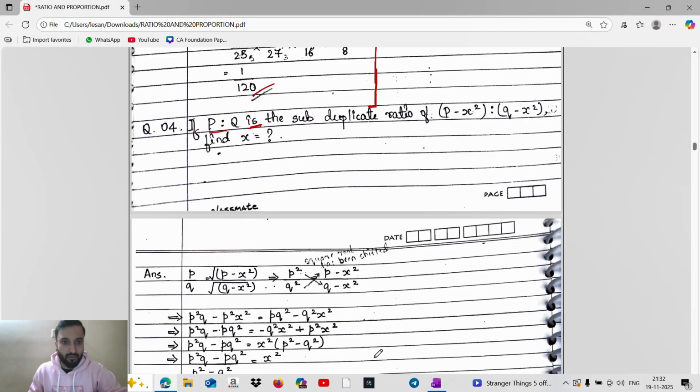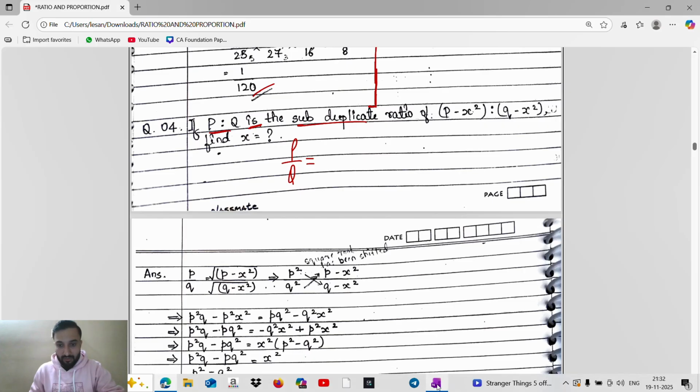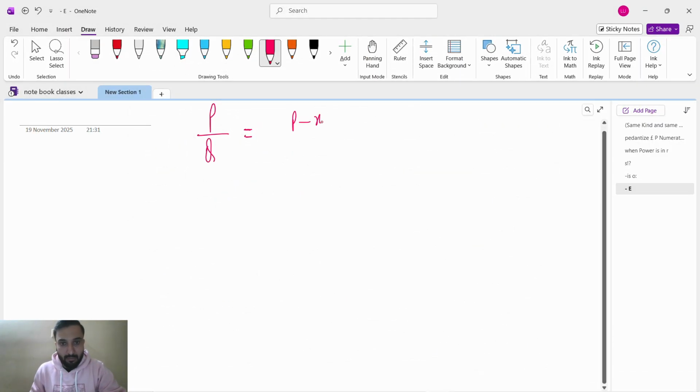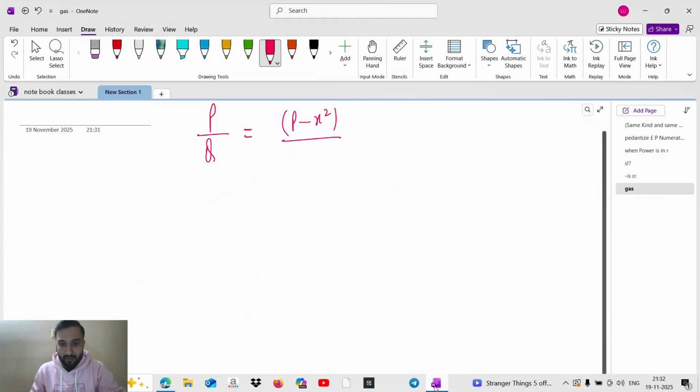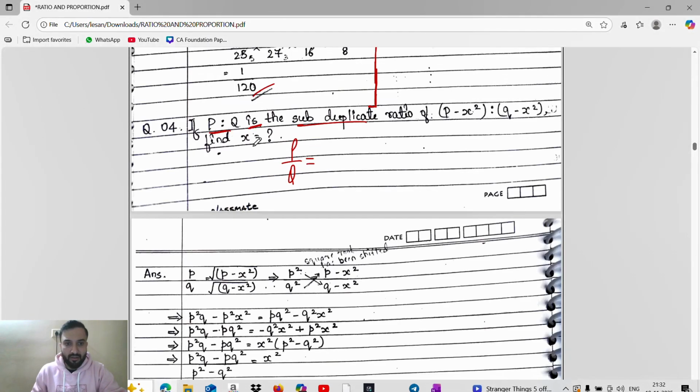Chalo bhaiya, focus. P by Q means equal. Subduplicate ratio. Subduplicate means what? Bhaiya, subduplicate means square root of this. So P minus x square divided by Q minus x square, this is the square root. Subduplicate ratio of this. So what we will do? Simple thing, guys. After that they said find x. We have to find x.